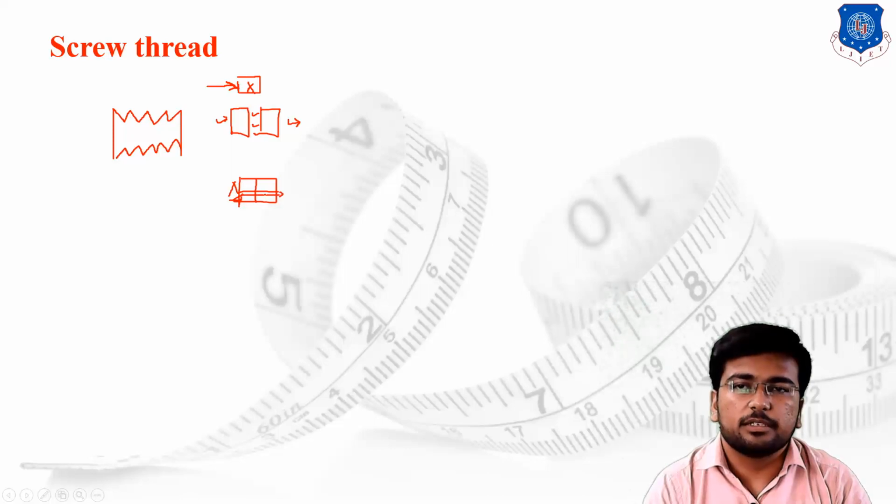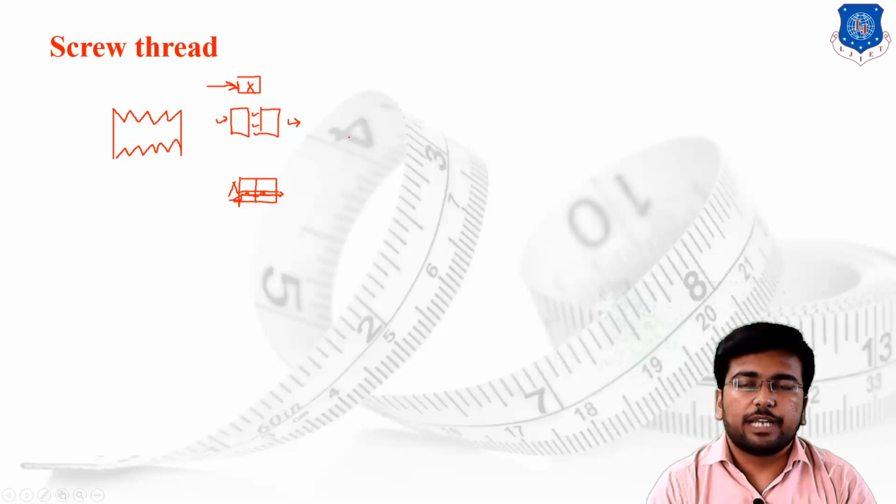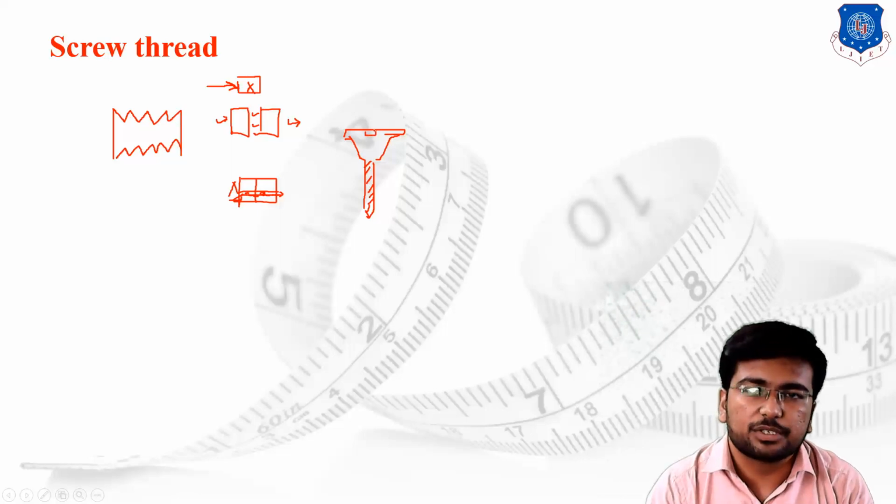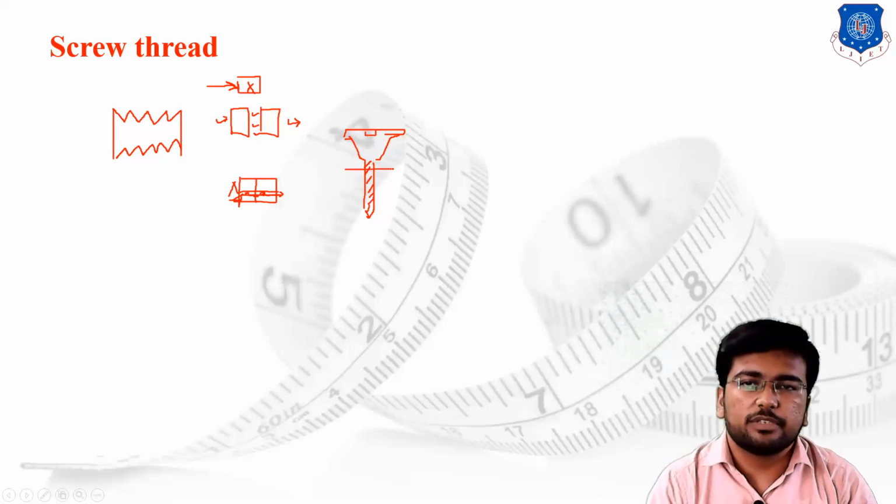So I have simply provided a screw over here, and the screw will attach both the workpieces. This is the case of screw fastening, and the cross-sectional view of this has been drawn here.